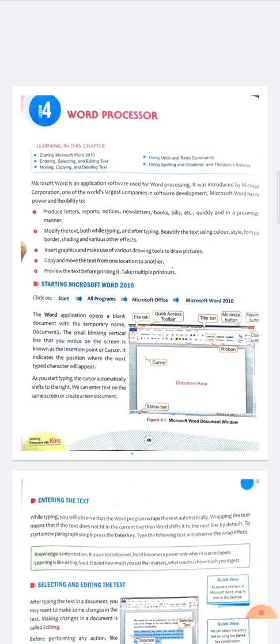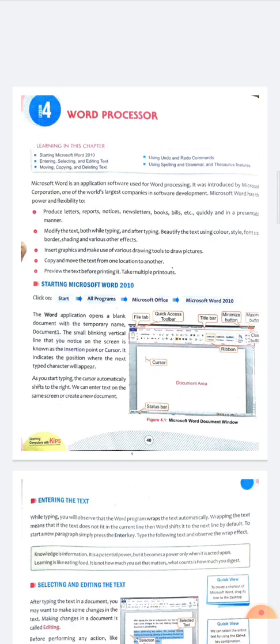With the help of Microsoft Word, what can we do? We can type any letter, reports, notices, newsletters, books, bills, etc. And we can even modify that. If we have typed something and want to change something in that, we can easily change that.